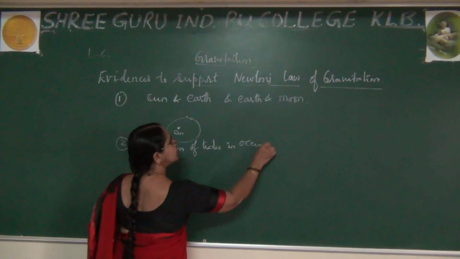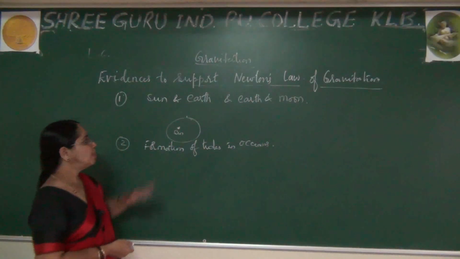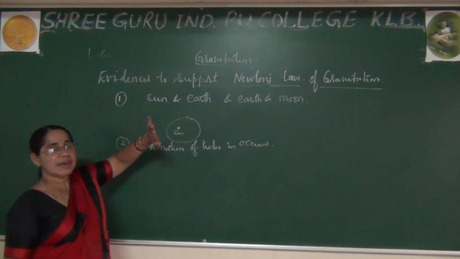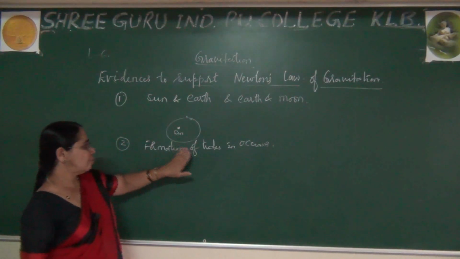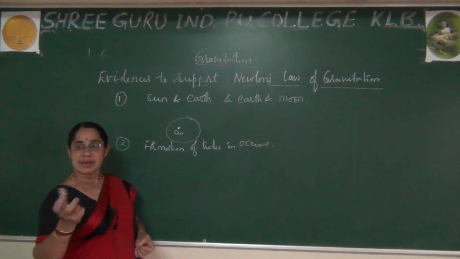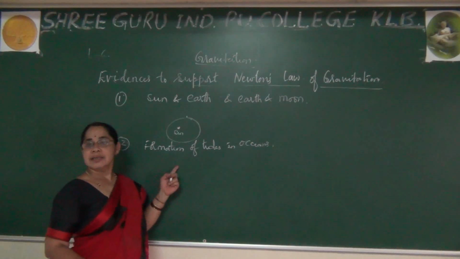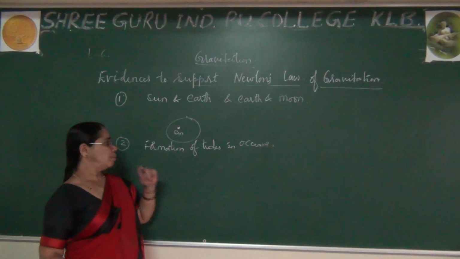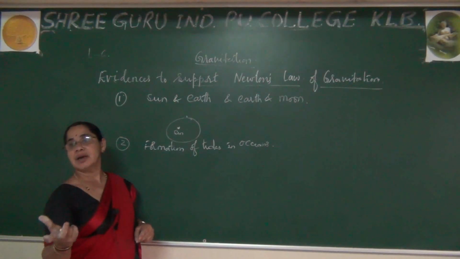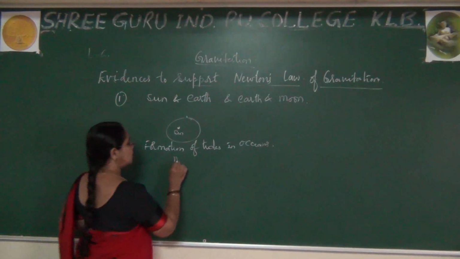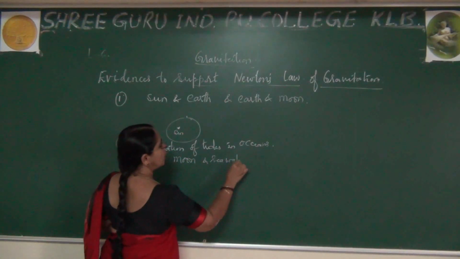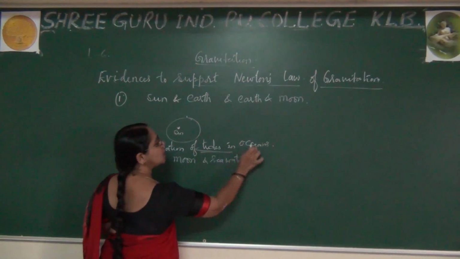Because of Newton's law of gravitation, today we are able to explain the formation of tides in oceans, where there is a relation between the sea water and the moon. These tides are due to the attraction between the moon and the sea water, and therefore you observe tides in oceans.